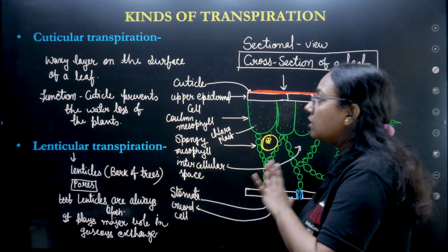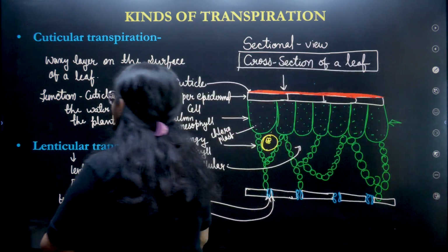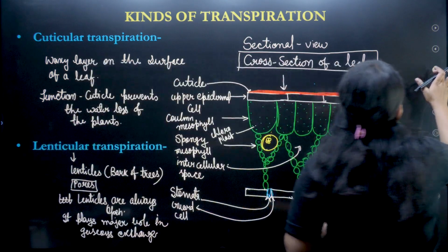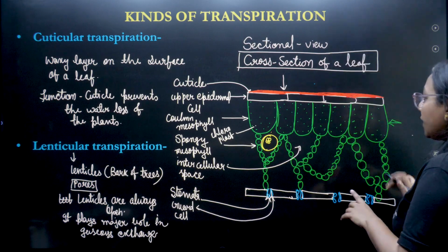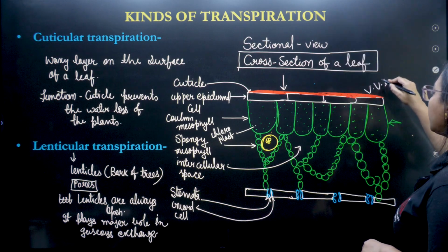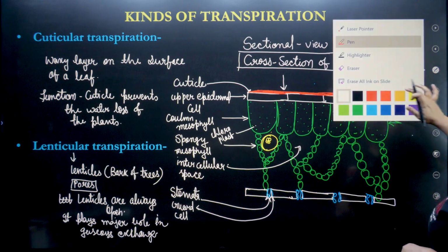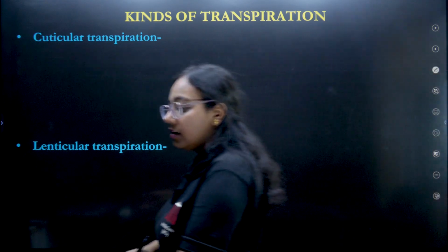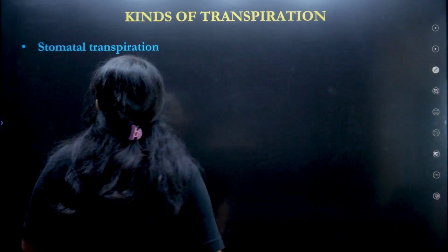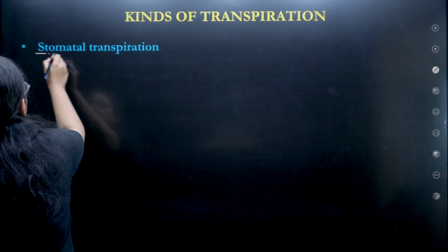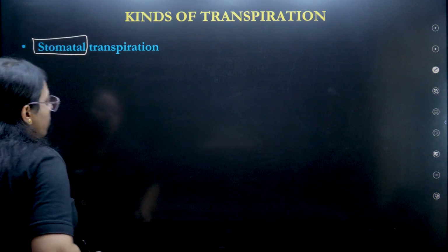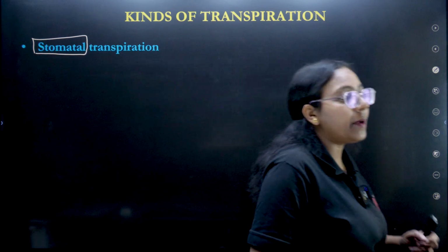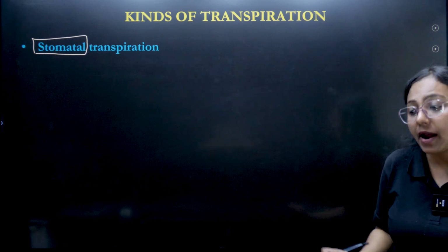Okay, so these are the two types of transpiration. This is very important, keep it in your mind. Now let's see the third kind of transpiration. The third kind of transpiration is stomatal transpiration. Again the same thing, stomatal transpiration takes place through the stomata.